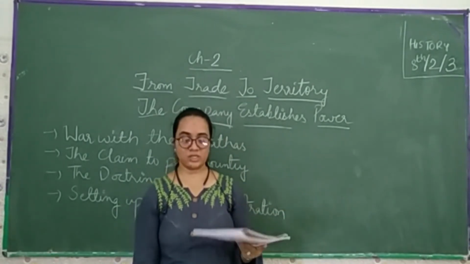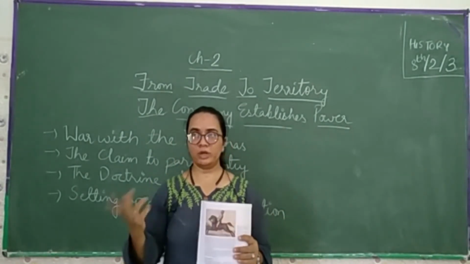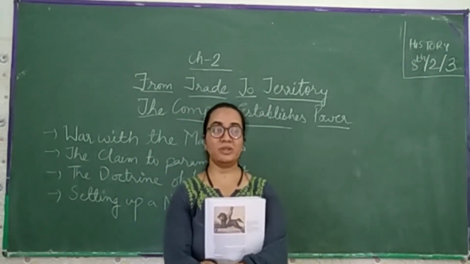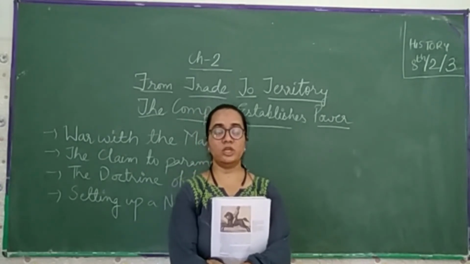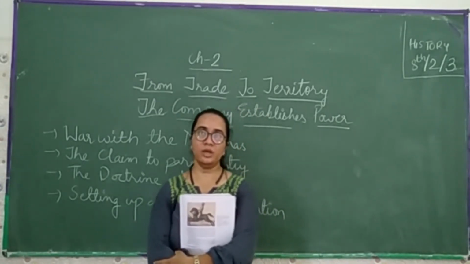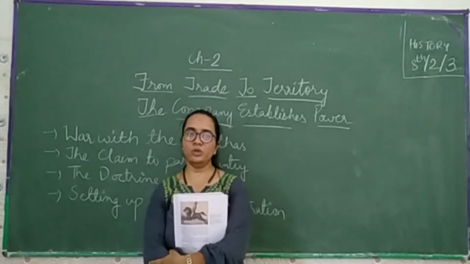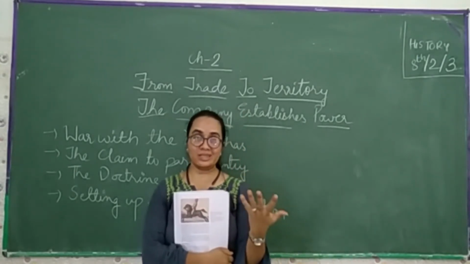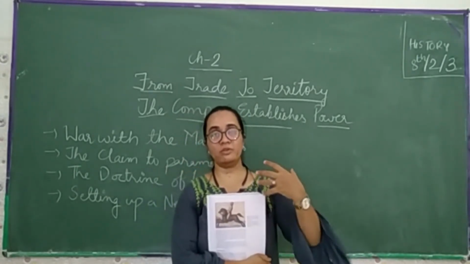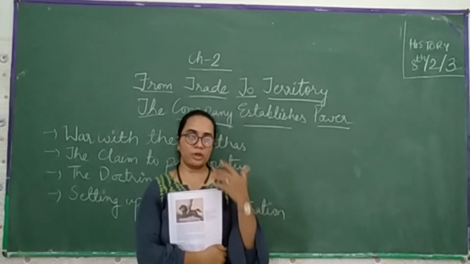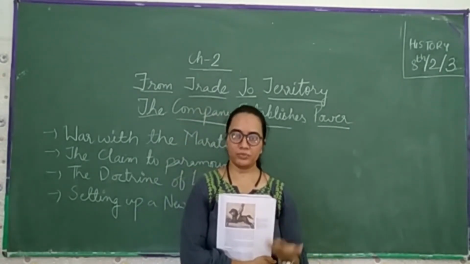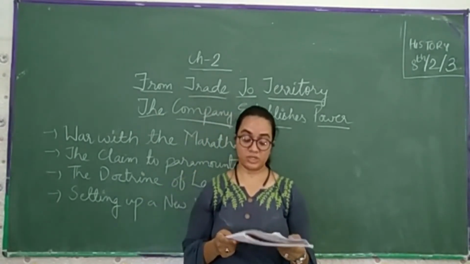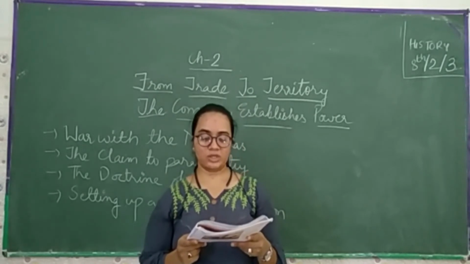Now come to the next one, the company army. In the company army, earlier they used to appoint only Britishers, but later on they used to recruit the Indians, because earlier they didn't want to recruit Indians in their army, but slowly and gradually they thought that we have to appoint these people as well, because we are ruling over India. Now the colonial rule brought some new ideas of administrative reform, but its power rested only on military strength.